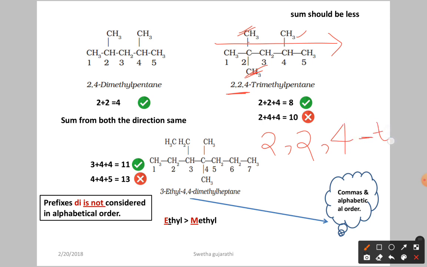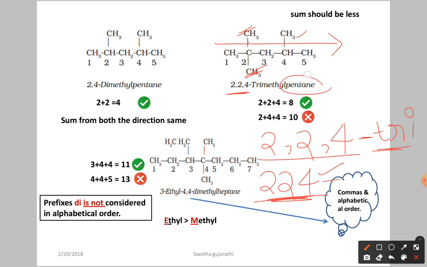Then how many methyls are there? Trimethyl, you have to use tri, because we have 3. If you don't write the commas, 224 trimethyl would mean the 224th carbon has the methyl groups. As you know very well, the parent chain is pentane, with only 5 carbon atoms, so that is not possible. Definitely you have to separate with a comma.